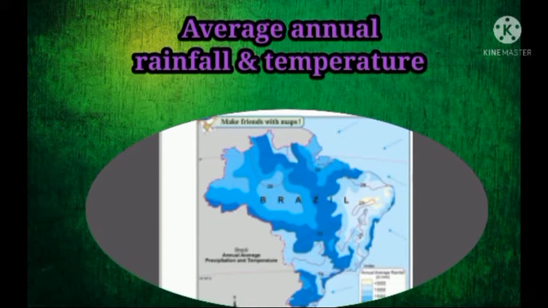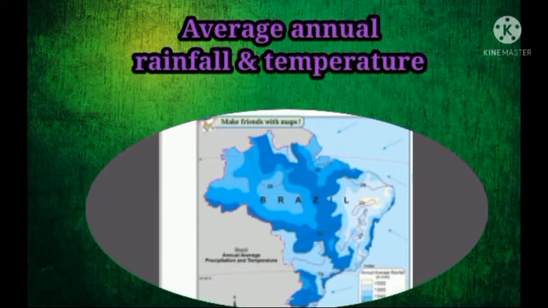Here the average annual rainfall is represented with the help of the choropleth method, and the lines represent the isotherms of Brazil, that means the temperature is shown through the isopleth method.